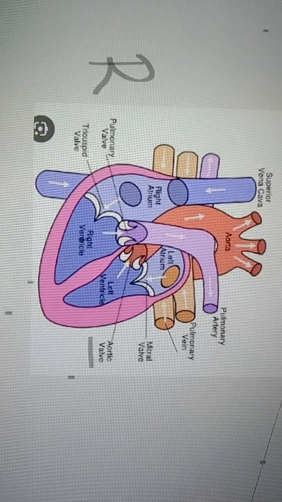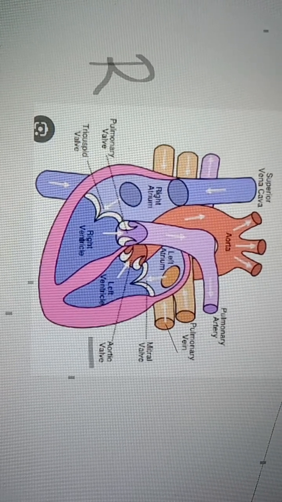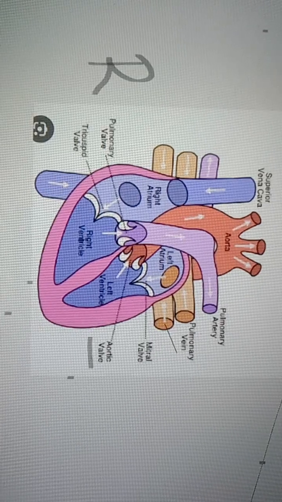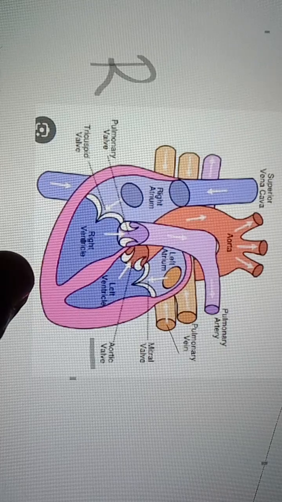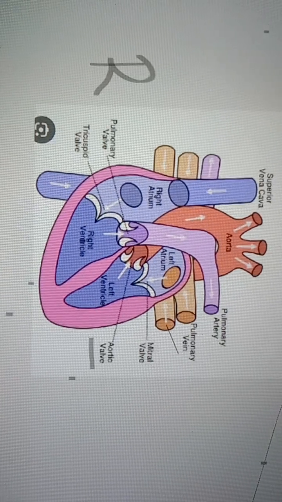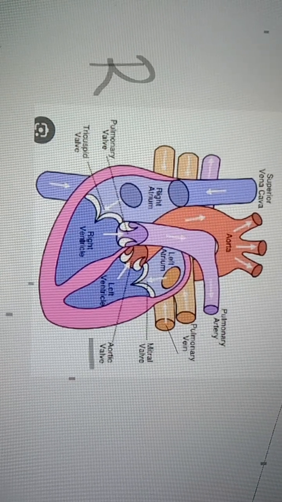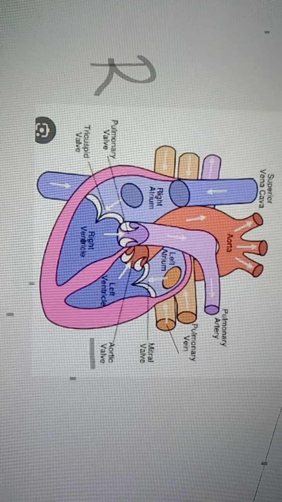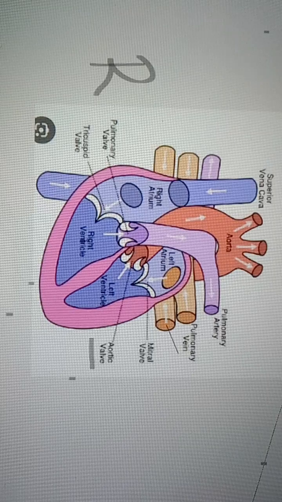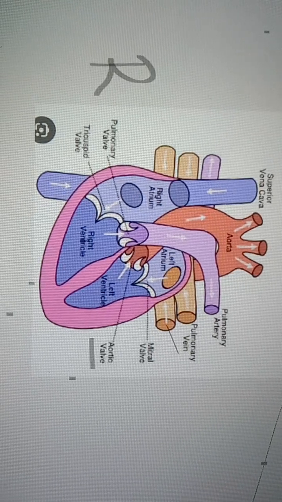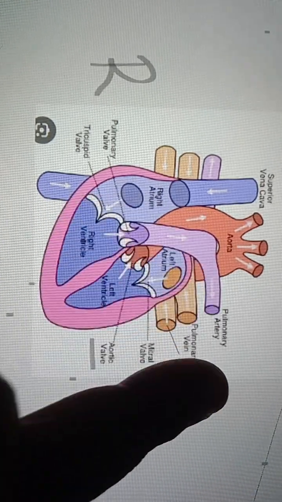Next, what did we miss? The aorta arises from the heart, and it is the largest blood vessel. It supplies oxygenated blood to all parts of the body. From the upper part of the right ventricle, the pulmonary artery arises and supplies deoxygenated blood to the lungs. From here it goes to the lungs.